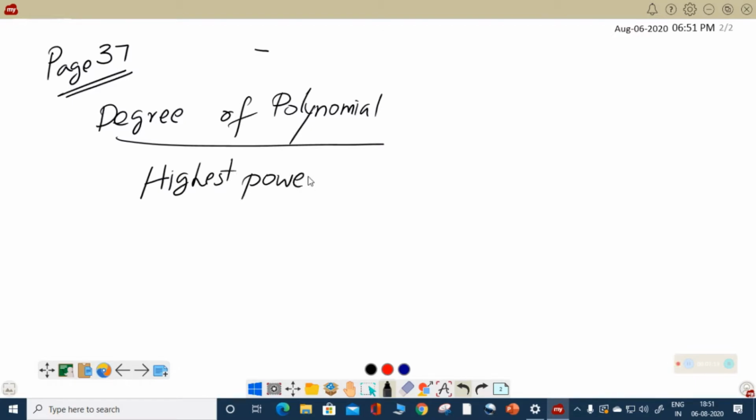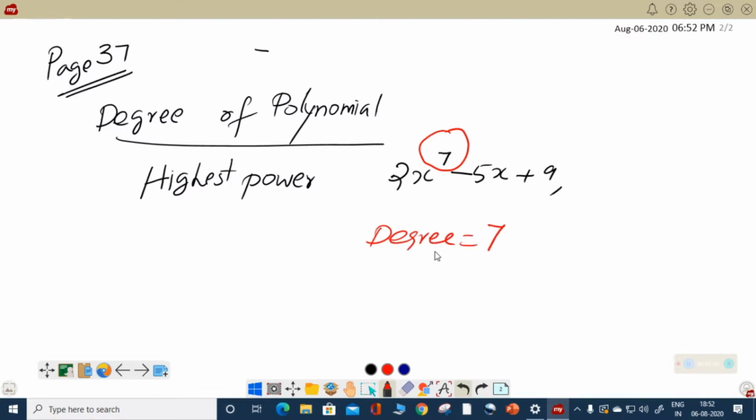Highest power. For example, if there is an expression 2x raised to 7 minus 5x plus 9, then its highest power in this case is equal to 7. So the degree of this polynomial, we say that this is a polynomial with degree 7.